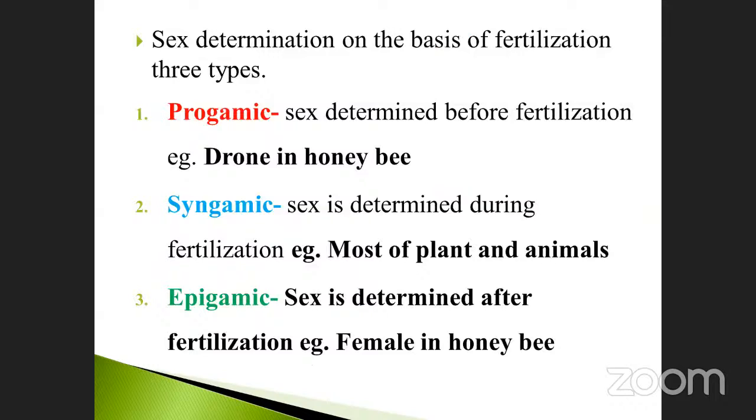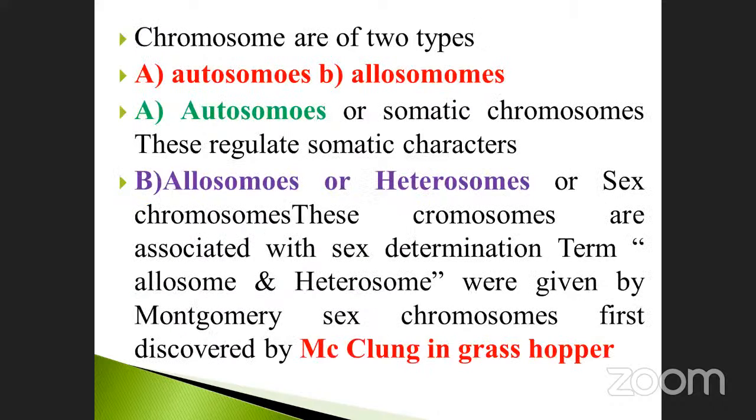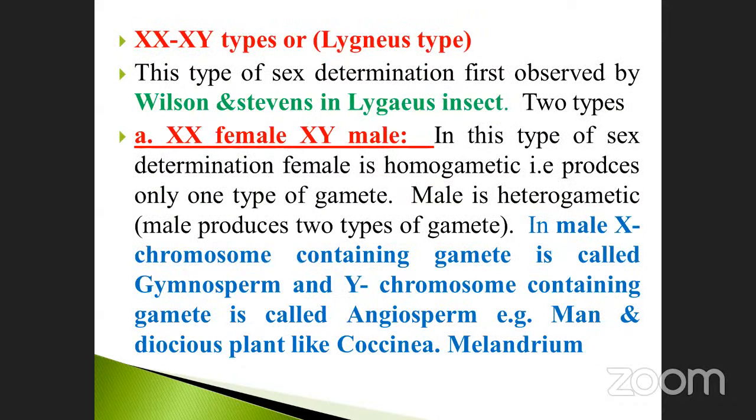And what are the types? Progamic, syngamic, epigamic. And what are the types of chromosomes? Autosomes and allosomes. Autosomes are somatic chromosomes that regulate somatic characteristics. Heterosomes are sex chromosomes, allosomes. Sex determination: who discovered it first? McClung in grasshoppers. The terms allosome and heterosome were given by Montgomery. Then XX type, XY type is called the Lygaeus type: XX female, XY male.